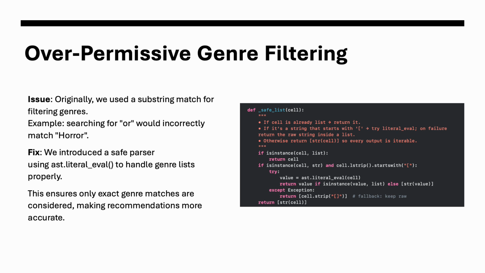To fix this, we used Python's ast.literal_eval function to parse genre safely from a string into a list. This allowed us to match exact genres instead of matching substrings, resulting in far more accurate recommendations.